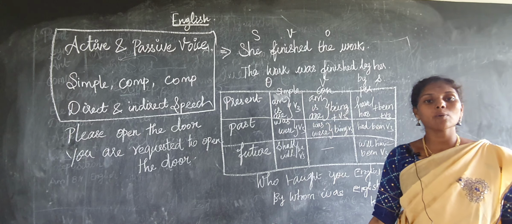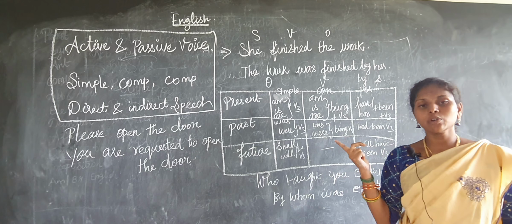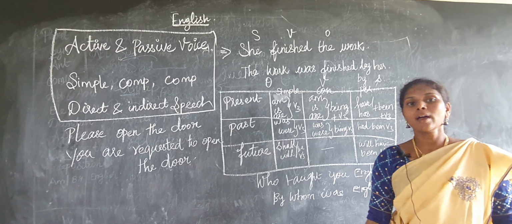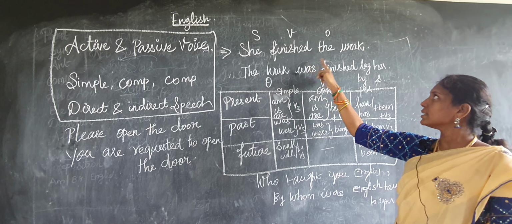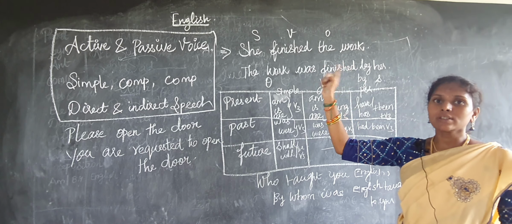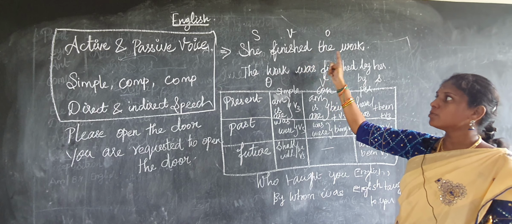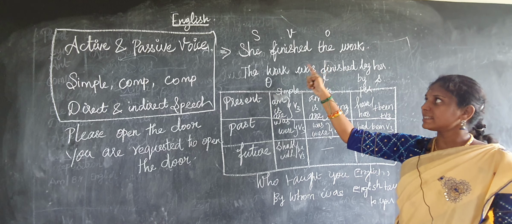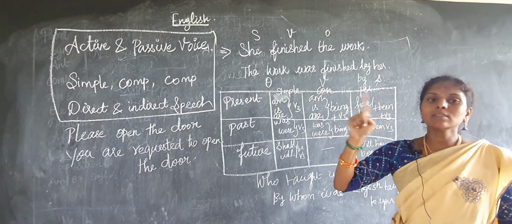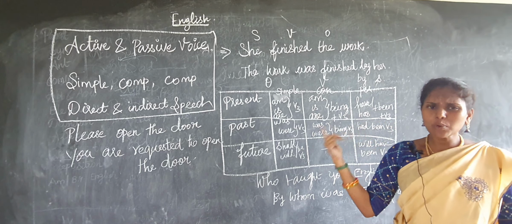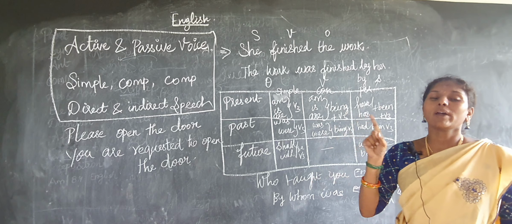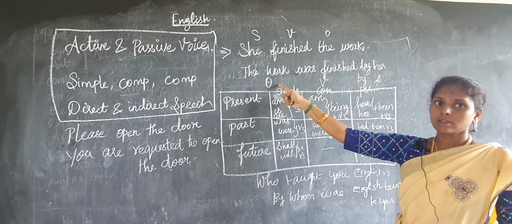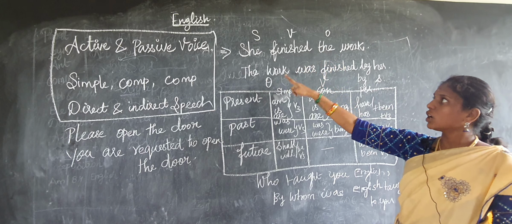So now I am telling about 3 examples. If you learn these rules and these examples, it is easier to get 2 marks in your exam. So first, she finished the work. First you have to note subject, verb plus object. Okay? So if the sentence is in subject, verb plus object, that is in active voice. So you have to change this into passive voice. While changing this into passive voice, the object comes first. So, the work.